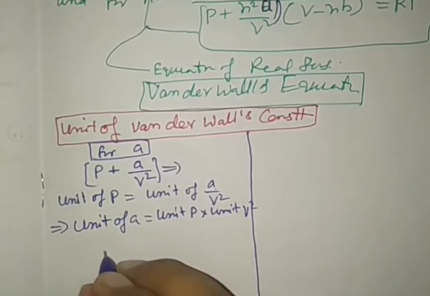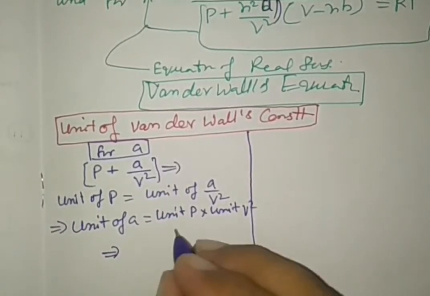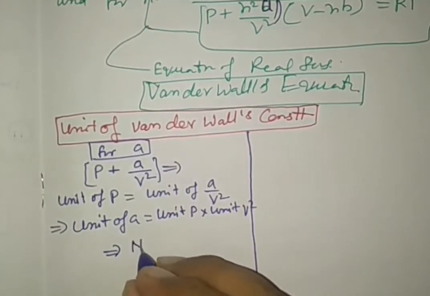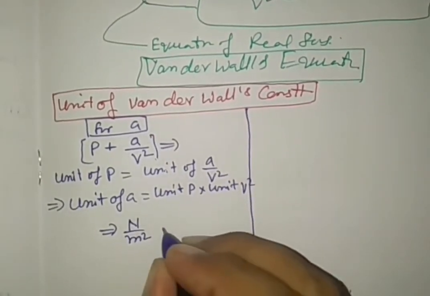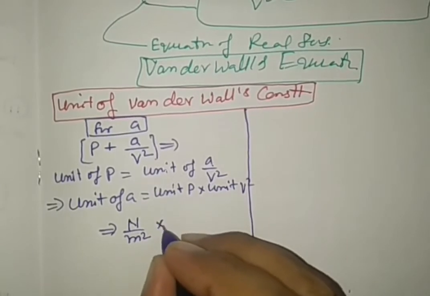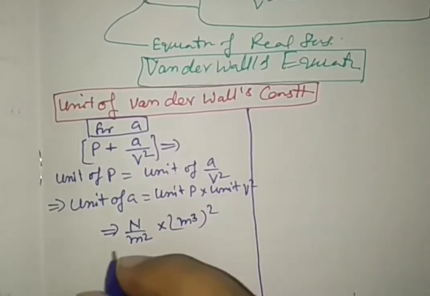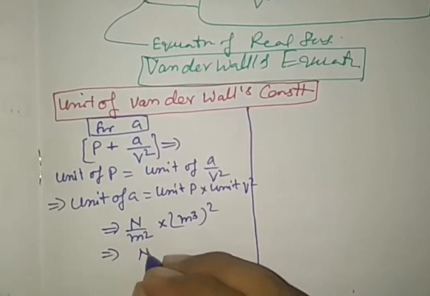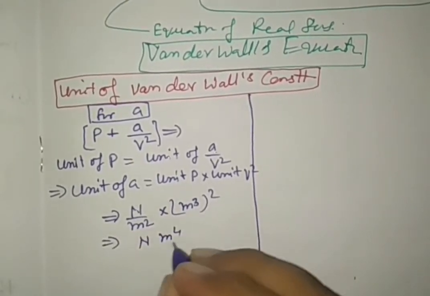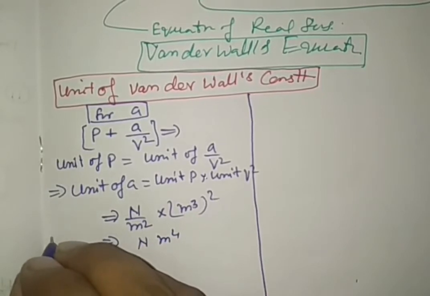So the unit of A is Newton per meter square into the unit of volume, meter cube, squared. This is Newton meter power 4. It is the unit of A.